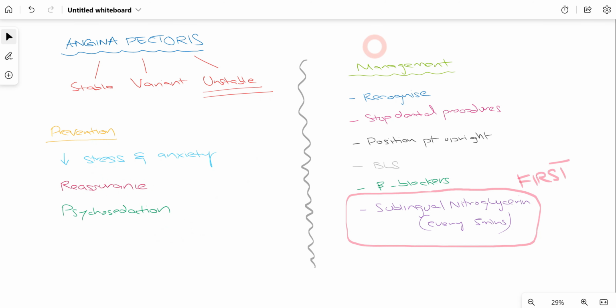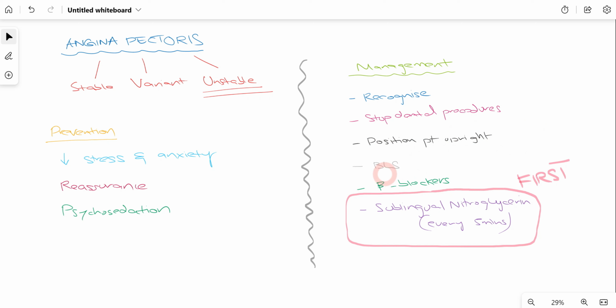Now, if for example the patient has eventually suffered from angina pectoris, how can we manage it? Firstly, we have to recognize it. The symptoms that the patient is reporting to us, we have to make sure that we are knowledgeable enough to know that the patient is actually suffering from angina pectoris. Next, we have to stop all dental procedures, and then we have to make sure that the patient is in an upright position.